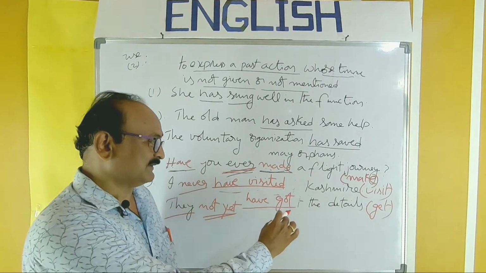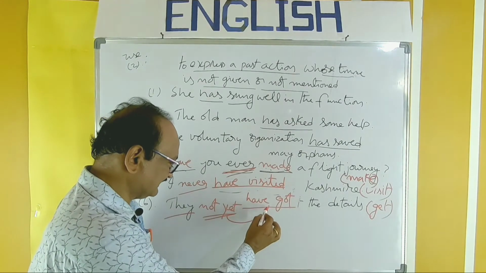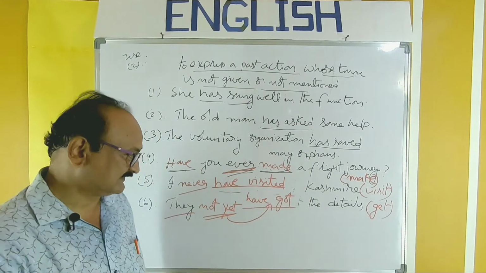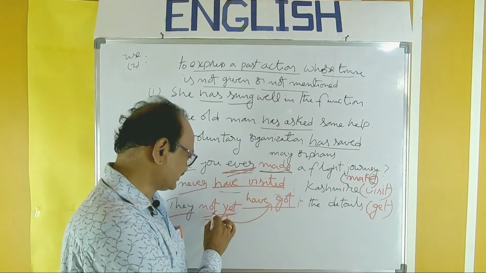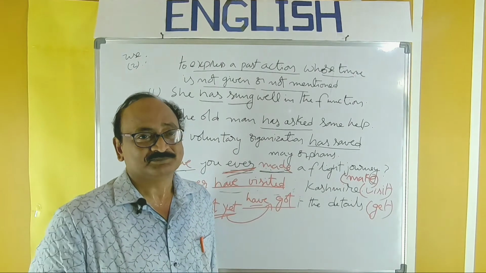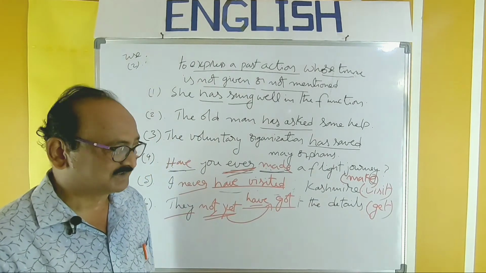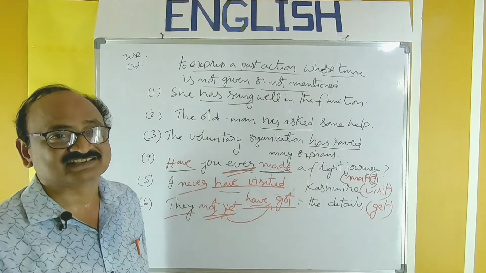They not yet have got the details. Of course, it doesn't look nice. So how should not yet be placed? After the auxiliary: They have not yet got the details. Always not should be used with the auxiliary, just as explained in the structural aspect. So in this way you may get one question in the examination.